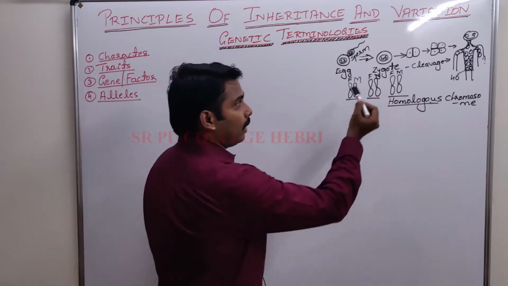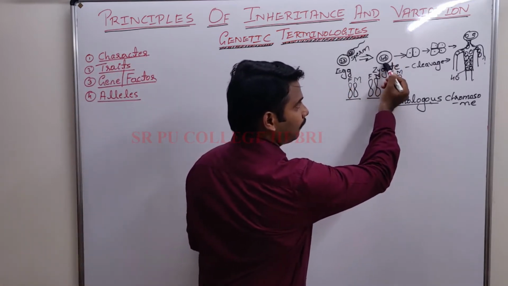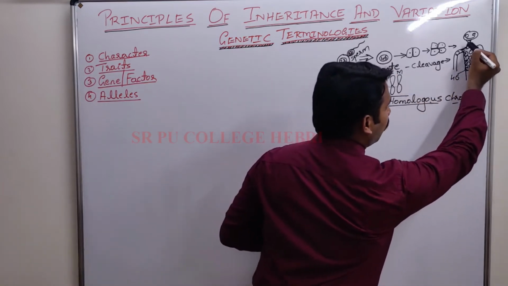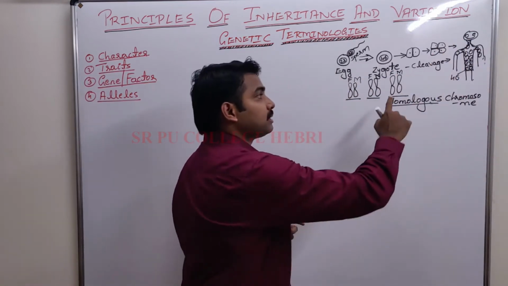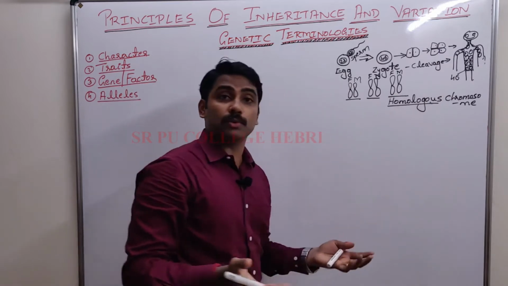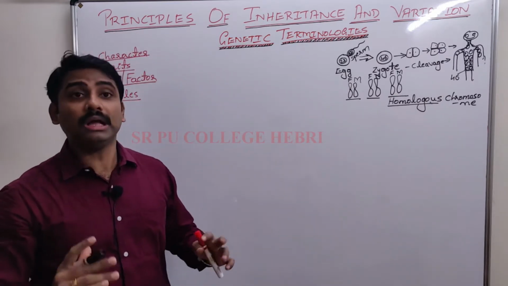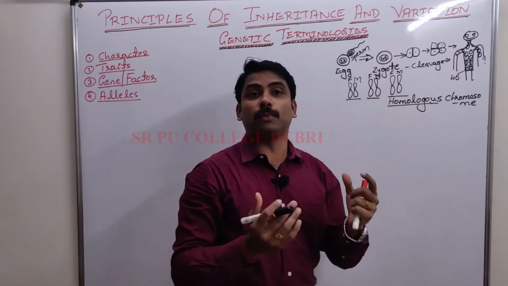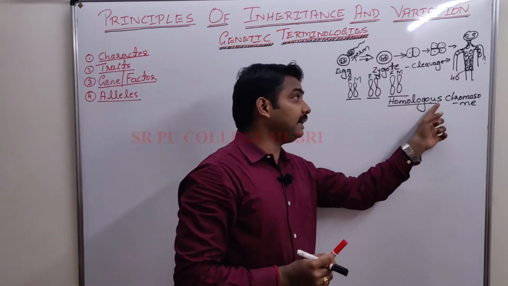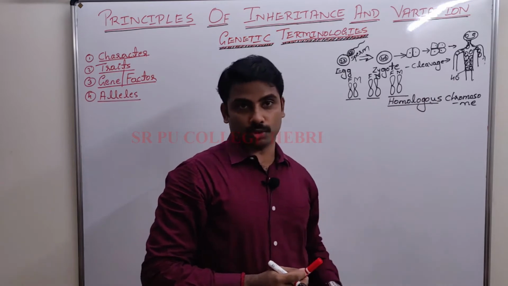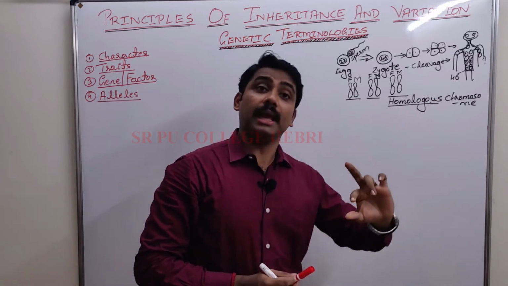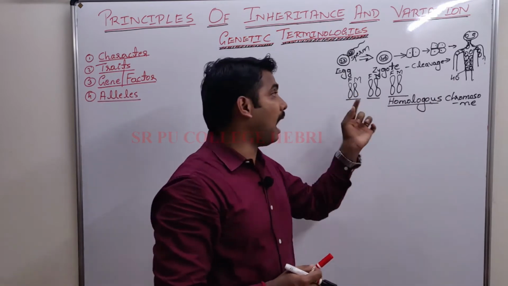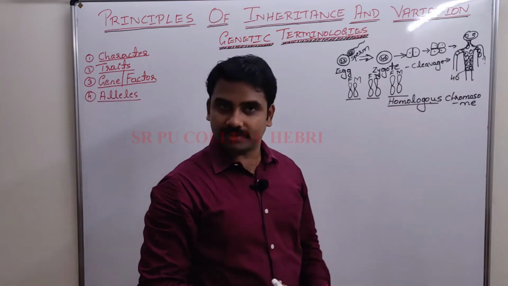That means when I observe a zygote or each body cell, it has how many homologous chromosomes? 23. Okay, or 23 pairs of chromosomes will be present. 23 homologous chromosomes or 23 pairs of chromosomes are present in each cell of the body.